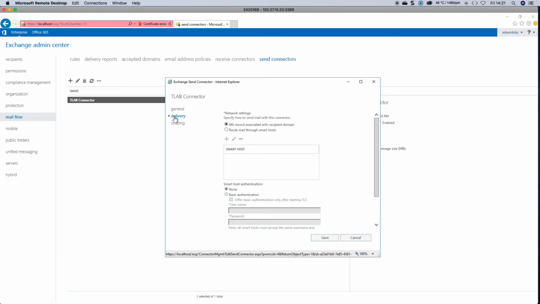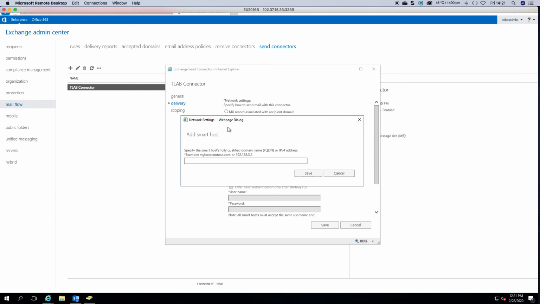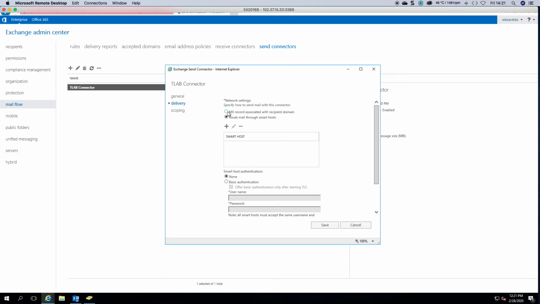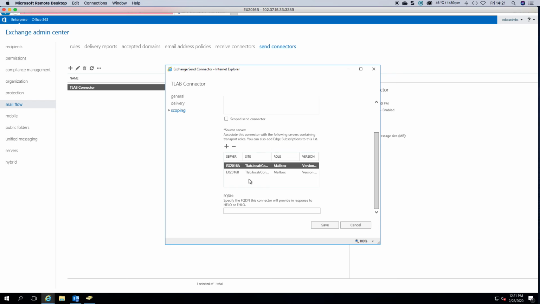So if you click on delivery tab, you'll notice that I'm routing through MX records. If I wanted to change it to a smart host, I could click here, click the plus sign, and enter in the smart host information, etc. If we go to the scoping tab, you'll see that my address space is star, my source servers, and if you wanted to provide a hello for the server, you will specify it here.